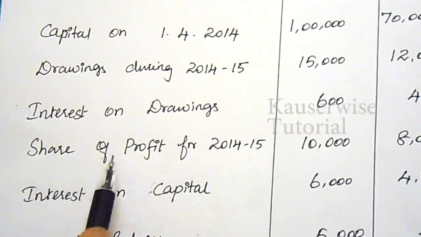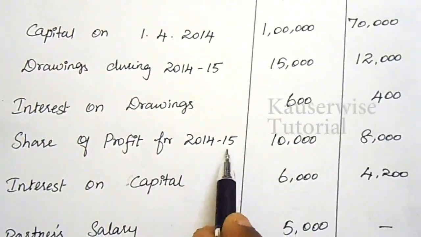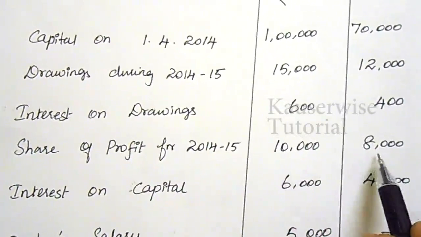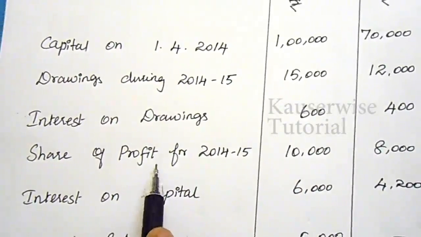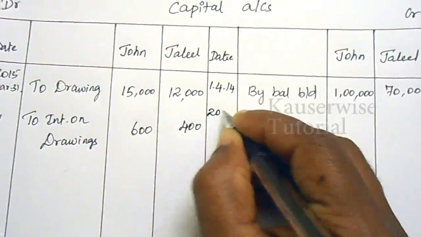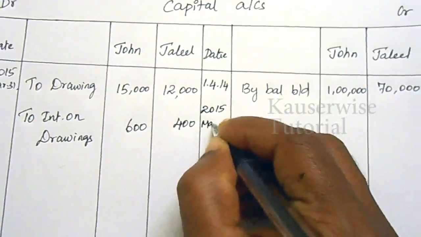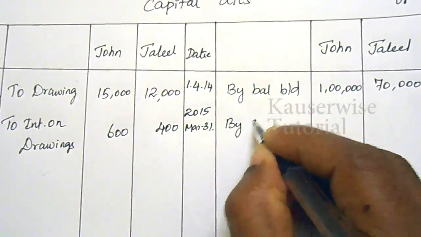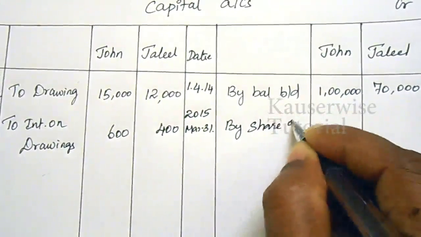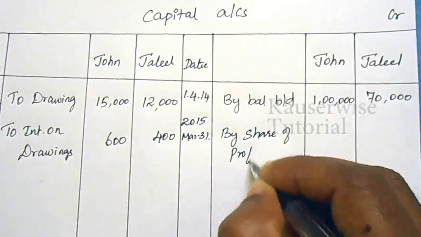Next one, share of profit for 2014-15. John 10,000, Jalil 8,000. This will be recorded under the credit side of the capital account. 2015 March 31st, by share of profit.